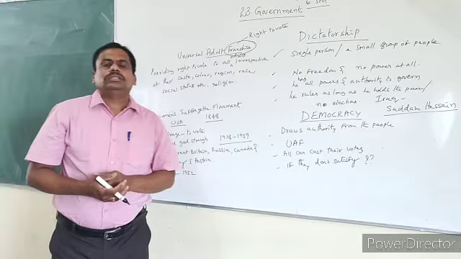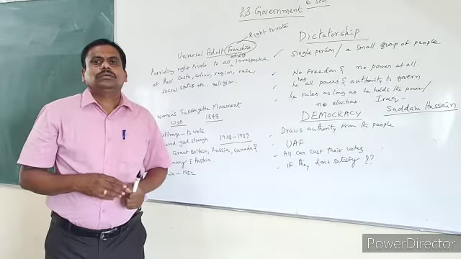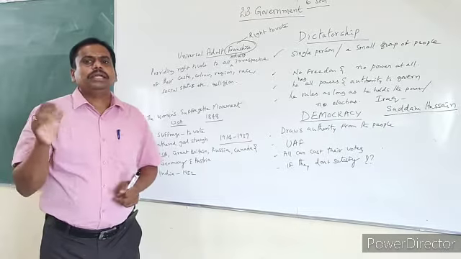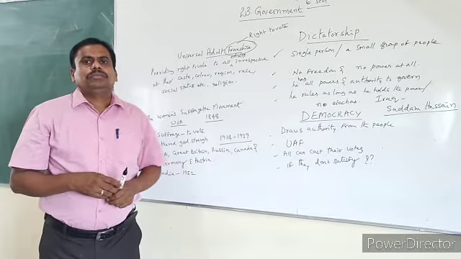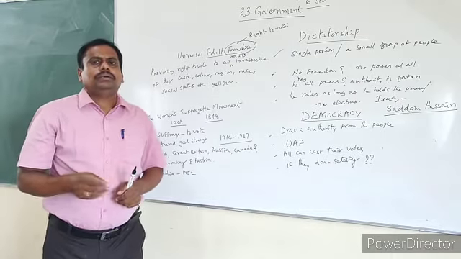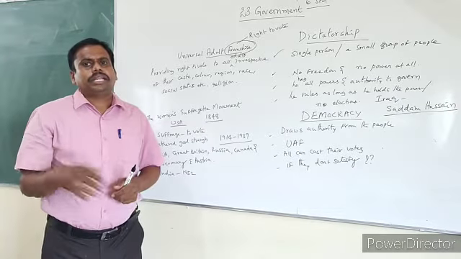Now we get a doubt: is it possible to give the right to vote to all sections of people, particularly adults? If you see the history of some countries, in olden days, all people did not enjoy the right to vote.